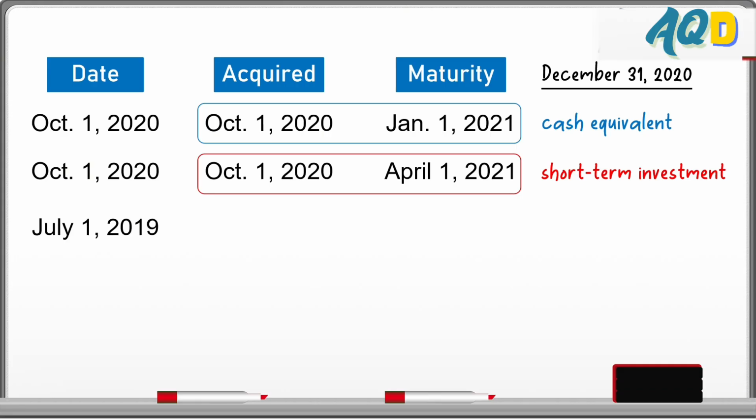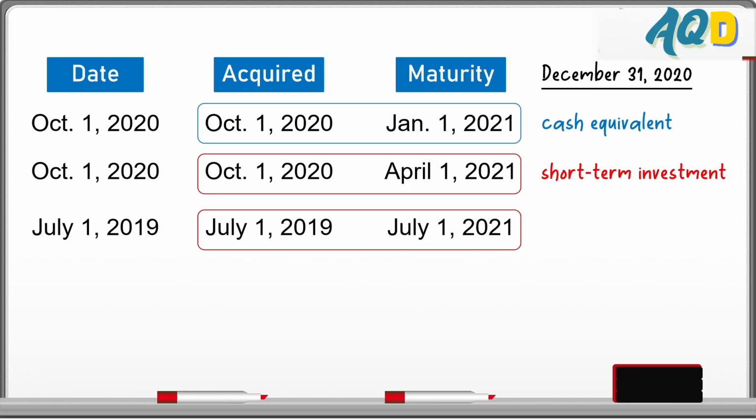Next, date of the instrument, July 1, 2019. Maturity date, July 1, 2021. So original maturity is 2 years, a long-term instrument. Because the original maturity exceeds 3 months, what we look at is the acquisition date. It was acquired on July 1, 2019, which is 2 years from maturity. So clearly, because of these dates, it was not acquired within 3 months before maturity, so this is not a cash equivalent.